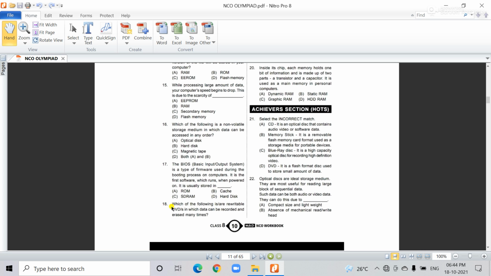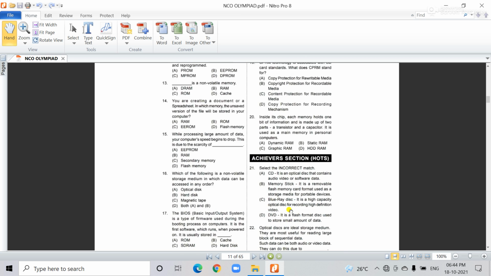Next, question 18. Which of the following are rewritable DVDs in which data can be recorded and erased many times?